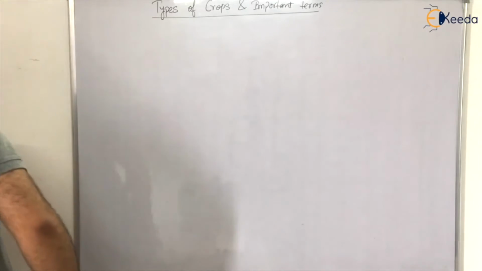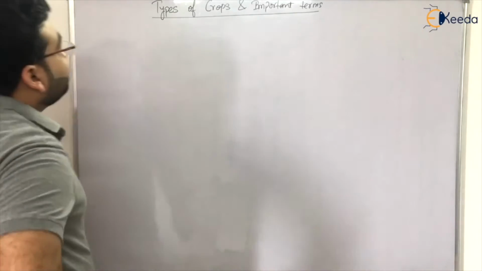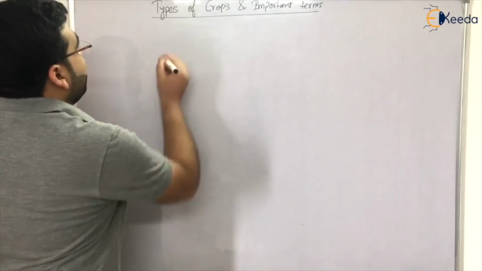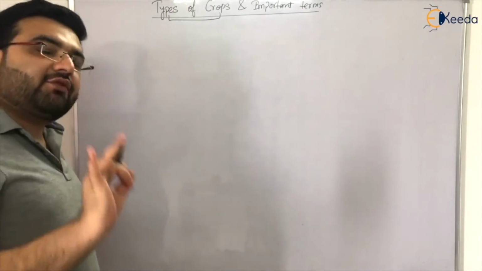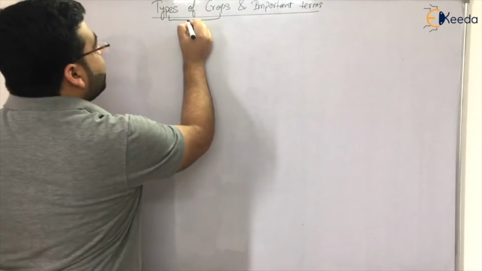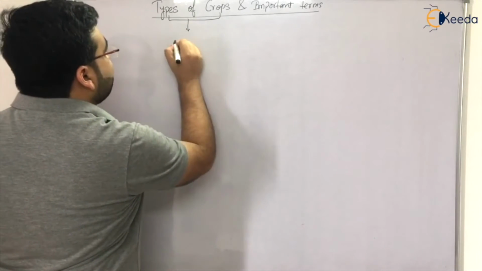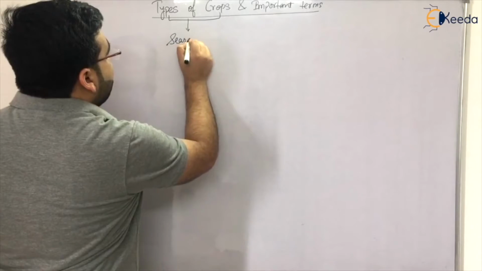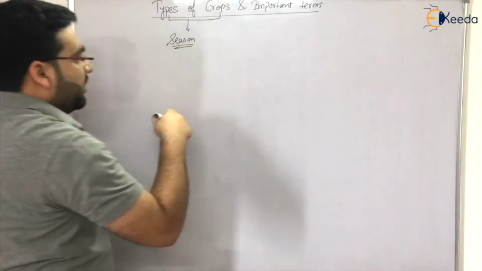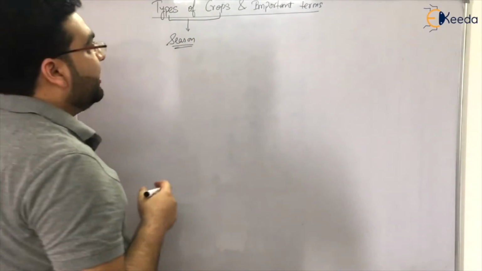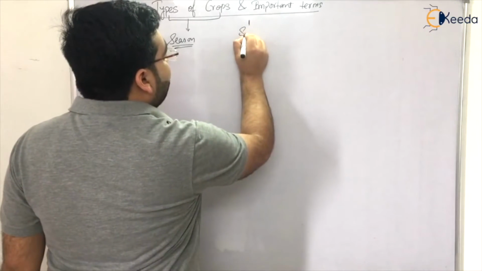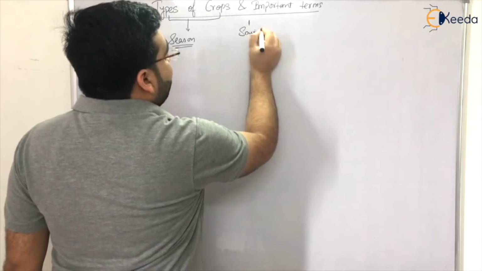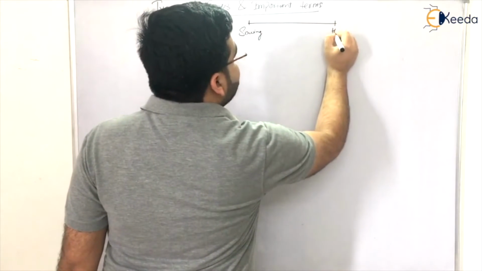So let me use another marker, right? Okay. Now, first of all, let us discuss the types of crops. Broadly classifying, we have two types of crops. We basically classify crops on the basis of season, that is, in which season they are sown and in which season they are harvested, right? So for example, this is your sowing period, and after some time you have a harvesting period also.